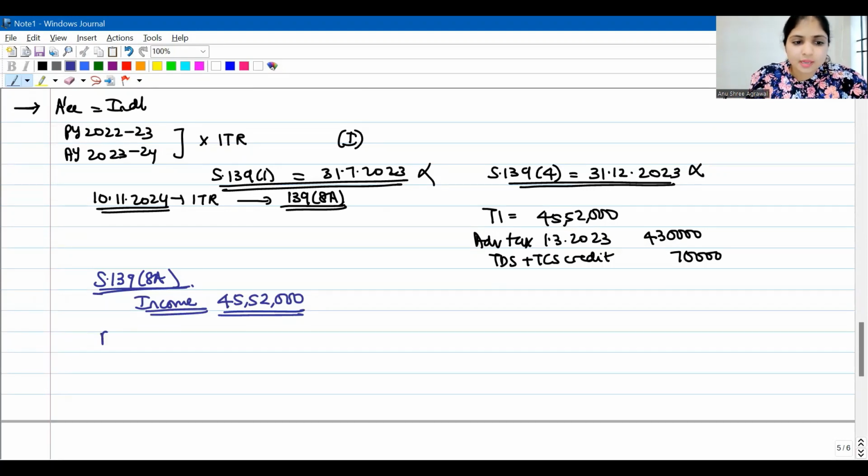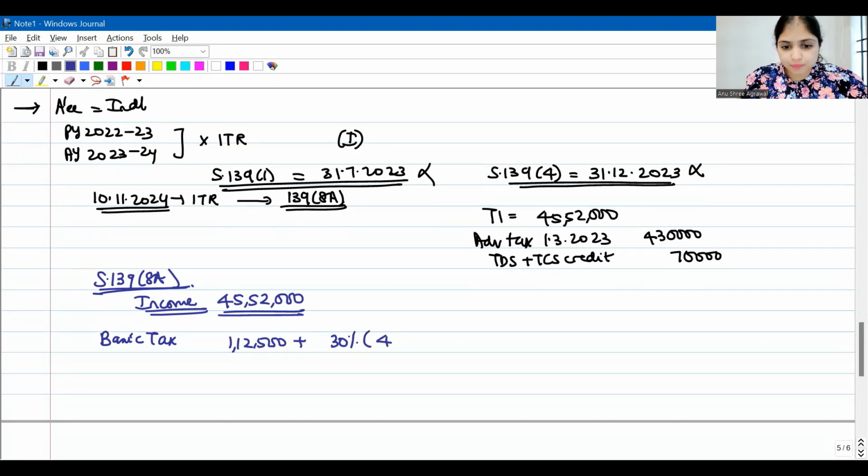He's an individual, guys. So first of all, we will calculate basic tax. He is not a senior citizen and all. Income is more than 10 lakh. So 1 lakh 12,500 plus 30% of his income in excess of 10 lakhs. Right? This is how you will calculate his basic tax. 1 lakh 12,500, which is the tax up to 10 lakh income. Above 10 lakh, whatever income he had earned, 30% of that. How much will this be?